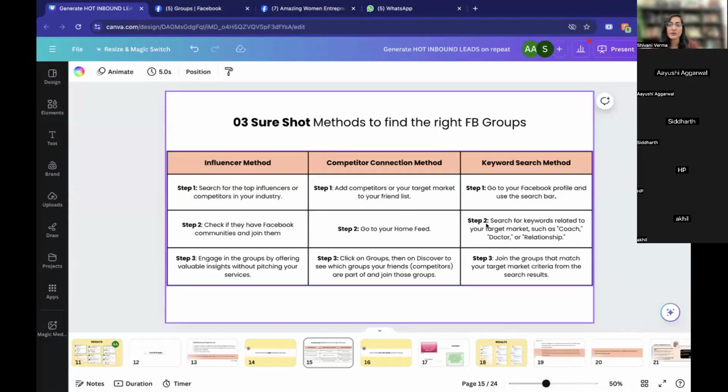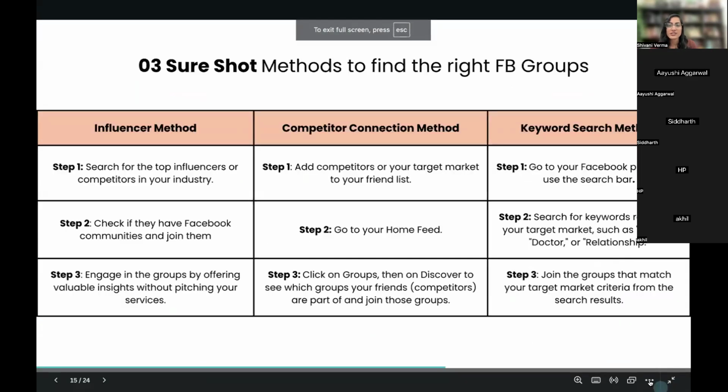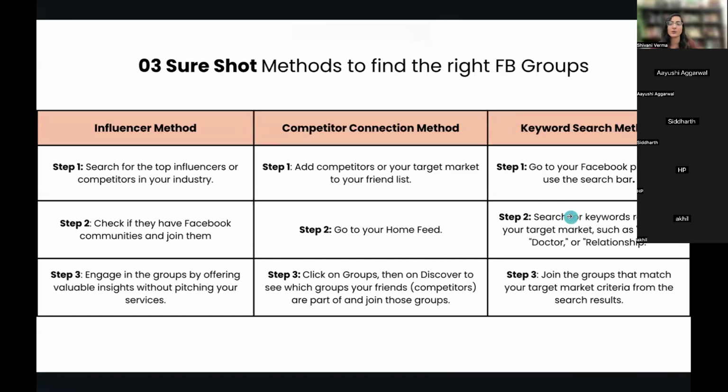Now the third method is the keyword research method. Step one is to go to your Facebook profile and search for the keywords. This is the simple method. Keywords could be coach, doctor, relationship, or any real estate people. It could be anything, right? Whatever your niche is, pick the keywords, search for them, and join the groups that match your target criteria from the search results. Okay, so these are the three methods of finding your Facebook groups.